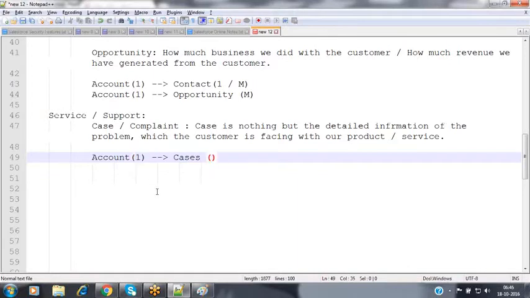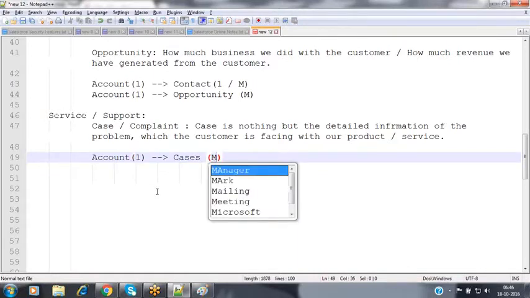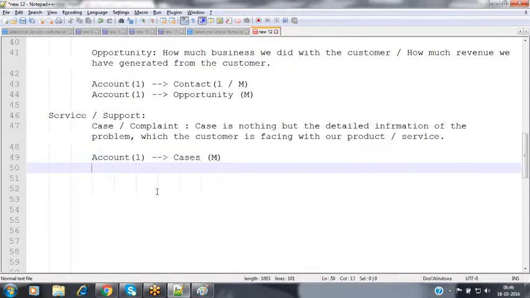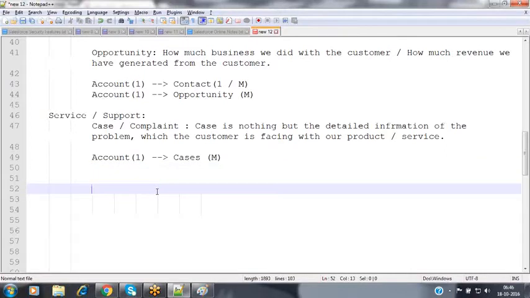Between account and cases, we are having one to many association. Today I'm facing one problem, so I'm raising a case. Tomorrow I may face one more problem, so I want to raise one more case. And after a few days, I may face another problem also, then I am going to raise one more case. So we are going to be raising multiple cases, and between the account and the cases, we are having one to many associations.